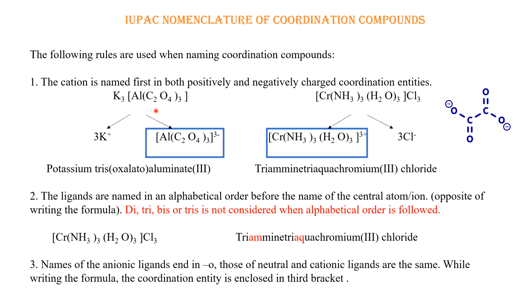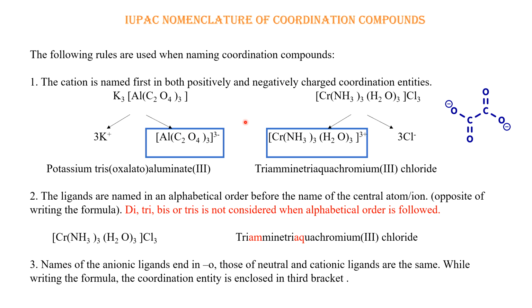Now you already understood what a coordination entity is. Let us understand this point with two examples. The first example is a coordination complex. The second example is also another coordination complex.